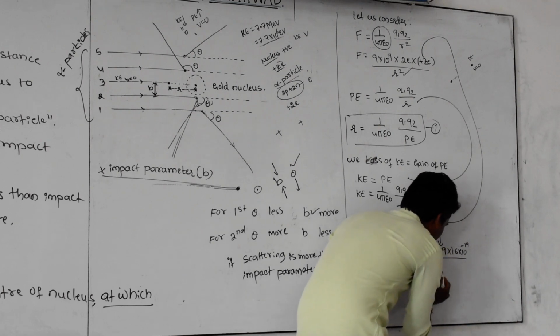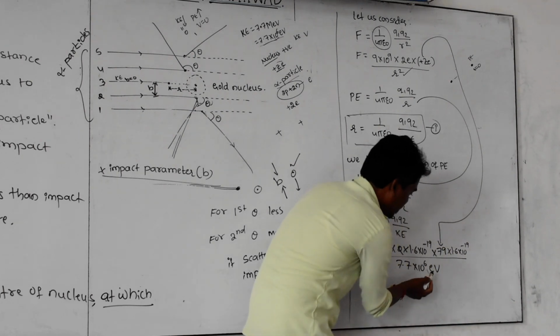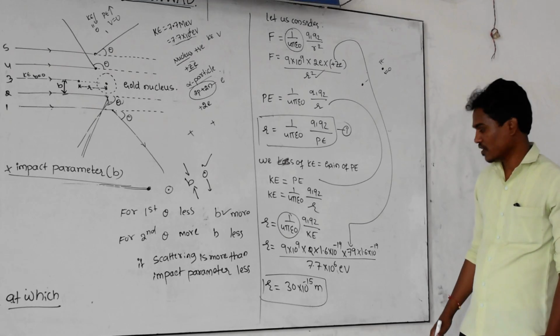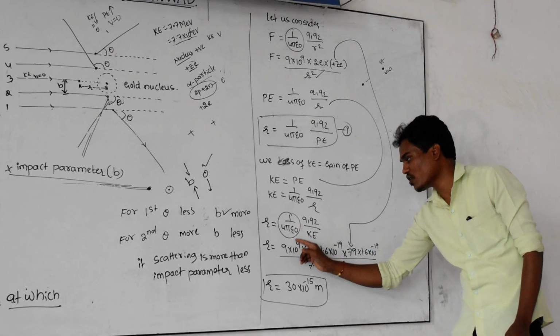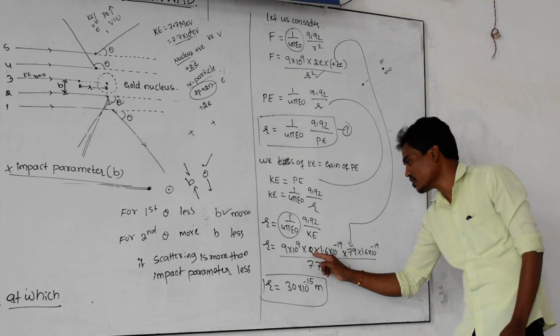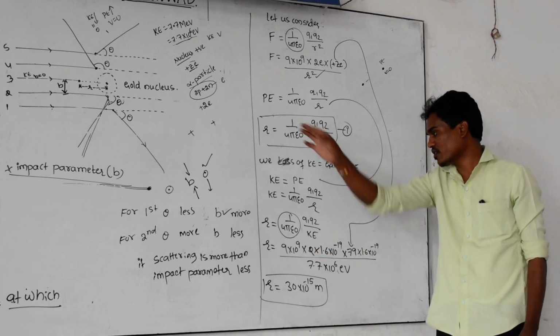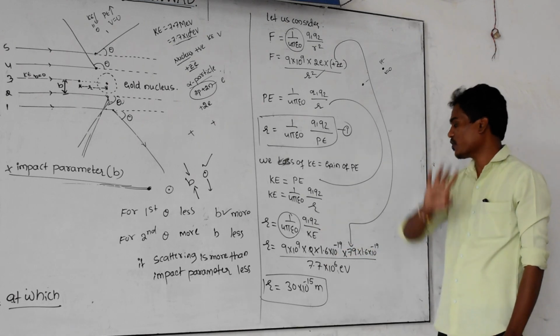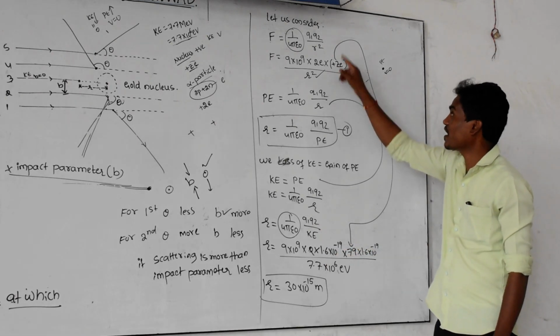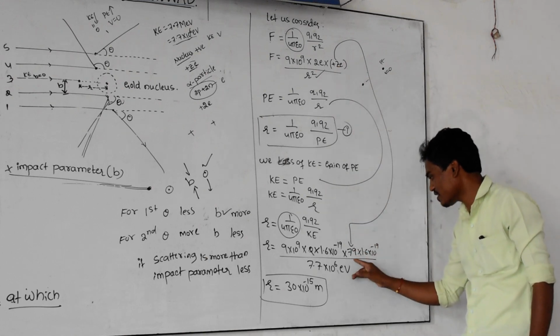And electron volt is nothing but 1.6 into 10 to the power of minus 19 joule. Here substitute all the values. 1 by 4 pi epsilon naught is this much. Q1 is 2 into E, the charge of the alpha particle. Q2 is the charge of the gold nucleus, Z into E, where Z for gold is 79.